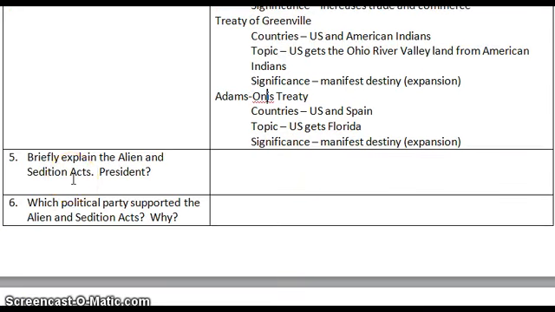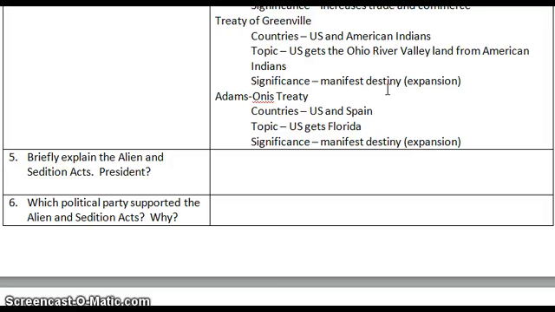So Manifest Destiny, remember, is expansion, and it's expansion out west. So it's God telling the American people that we have to move west. And if God tells you you have to do it, you better do it, or else you're a huge sinner, right? At least this is what Americans will use as their excuse for everything that they do during Manifest Destiny.